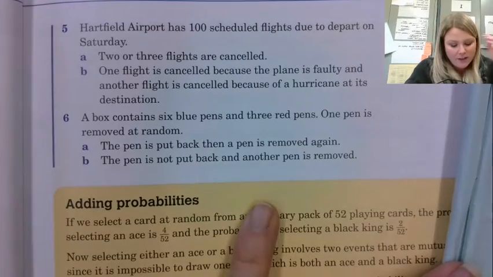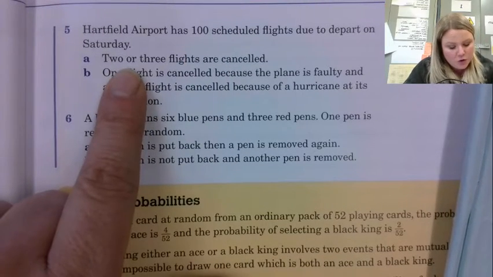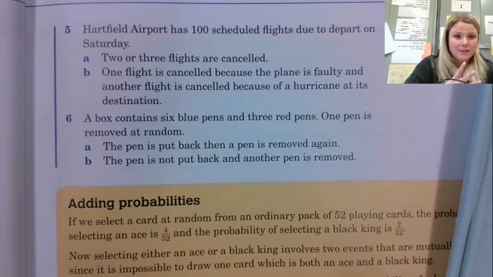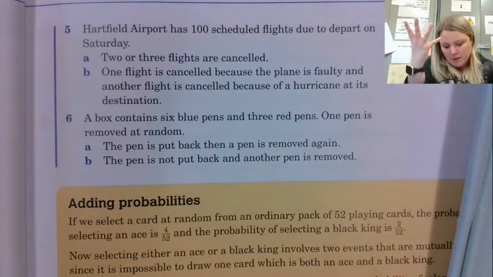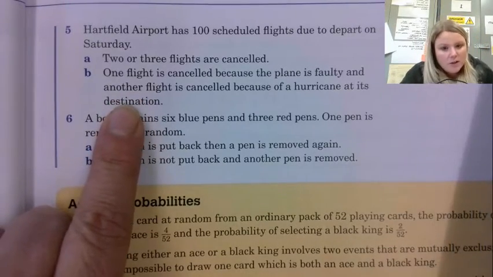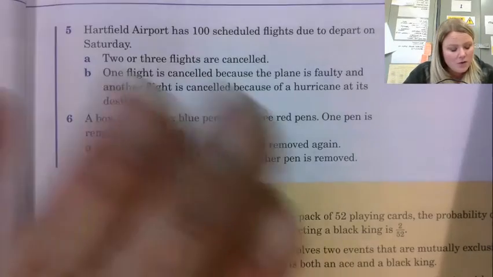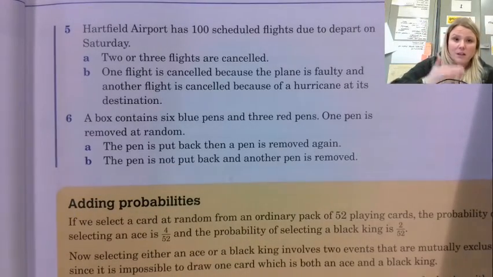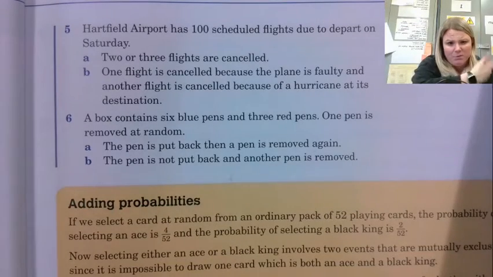Right, number 5. Hartfield Airport has 100 scheduled flights due to depart on Saturday. 2 or 3 flights are cancelled, mutually exclusive. So 2 flights can't be cancelled and 3 flights, one or the other, or any other number, but mutually exclusive. B, one flight is cancelled because the plane is faulty and another flight is cancelled because of a hurricane at its destination. Independent. Yes, there's 2 things being cancelled, but they're for completely different reasons. One hasn't affected the other one. The hurricane at the destination of the second one isn't due to this other flight being faulty.